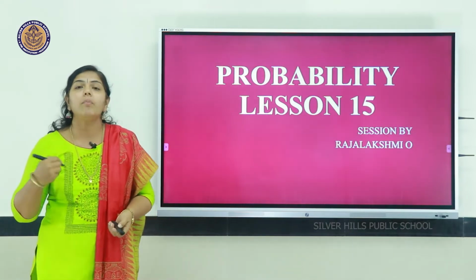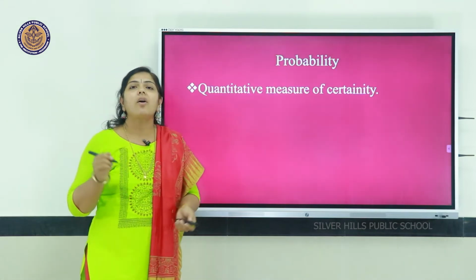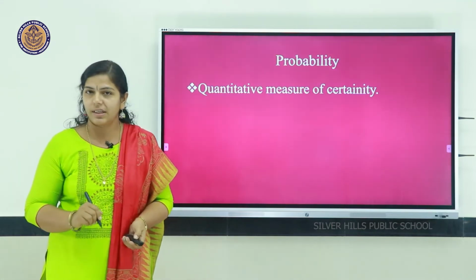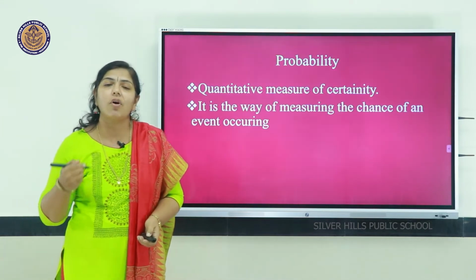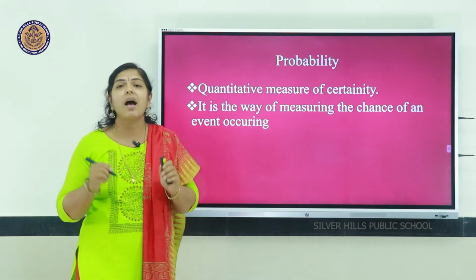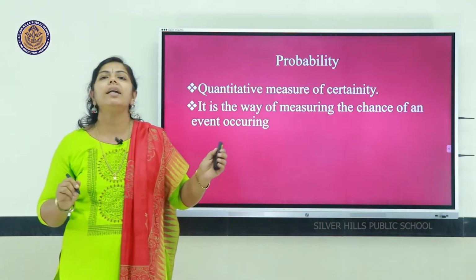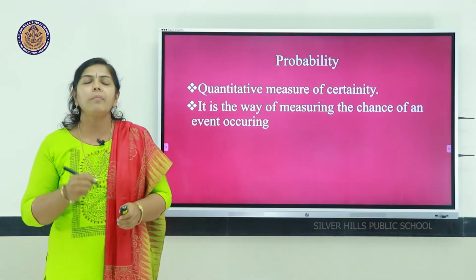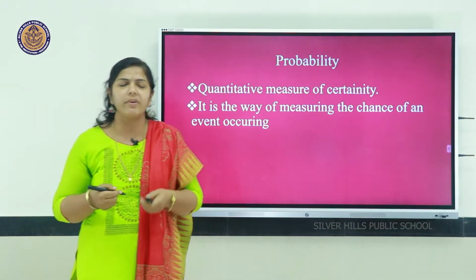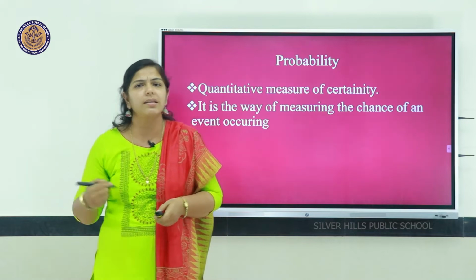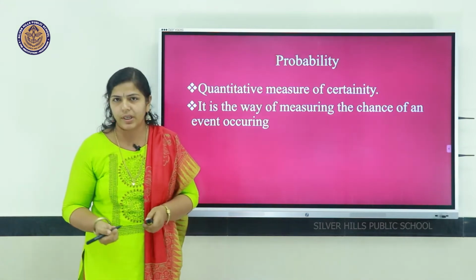So let us see more about probability. Probability is the quantitative measure of certainty. It is a way of measuring the chance of an event occurring, that is, how much chance there is for an event to occur. It is measured in terms of probability. And probability is used in our daily life, in every field, whenever we are not sure about the result. So let us see more about this concept.